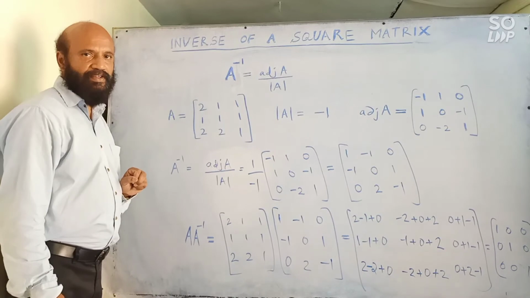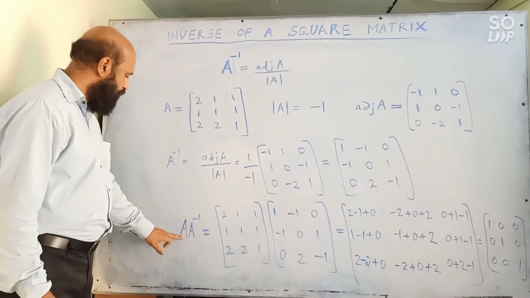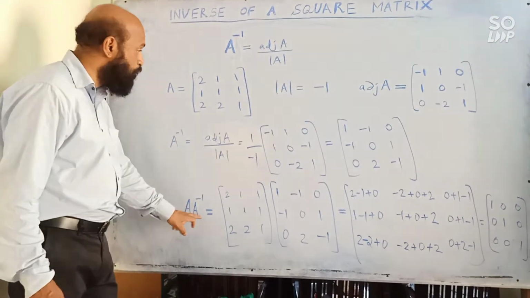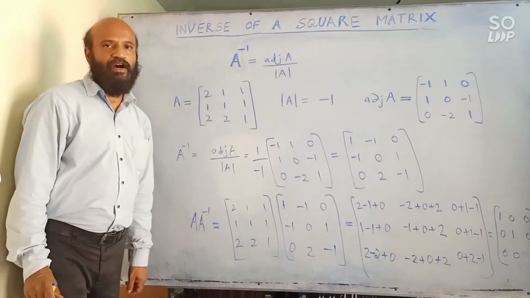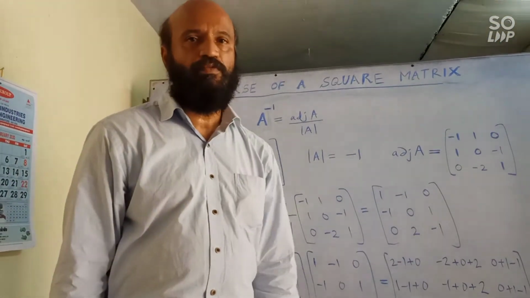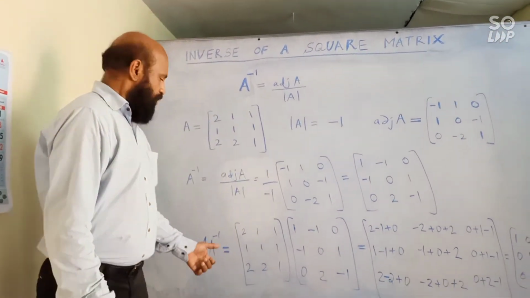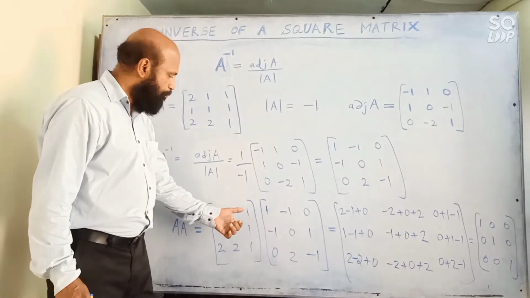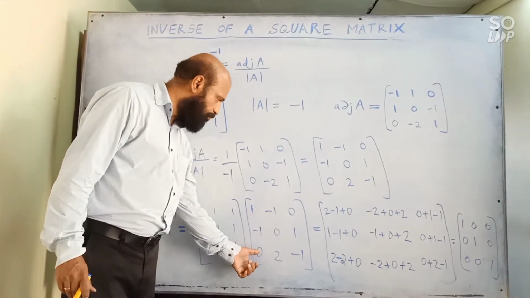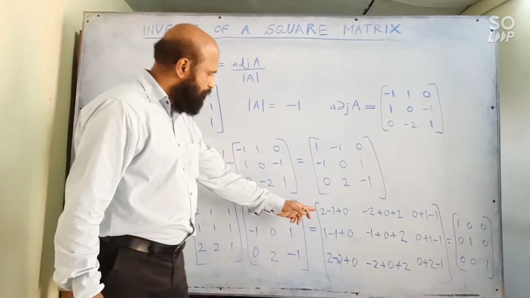Now let us verify. Matrix A is multiplied by its inverse. You studied how to multiply two matrices. So you multiply this row by the elements of this column and add.